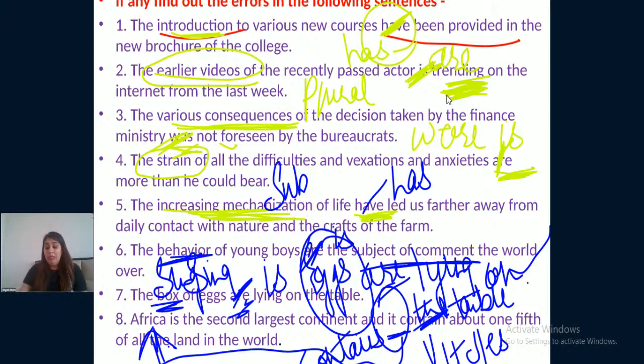See, we have not learned anything difficult yet. It is very easy. We have learned just a simple thing, dear students, that a verb depends on the subject. Subject singular, verb is also singular. Subject plural, verb is also plural. And in all these sentences, we just need to find the subject, and then according to the subject, the verb should be used. I hope this is clear to you. Okay.